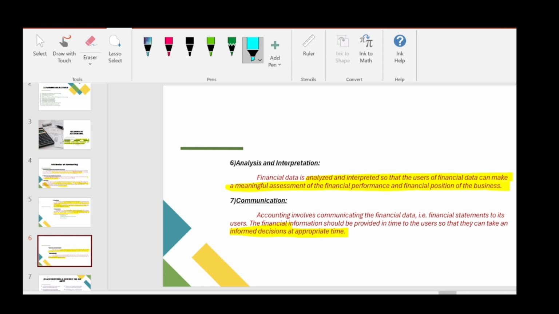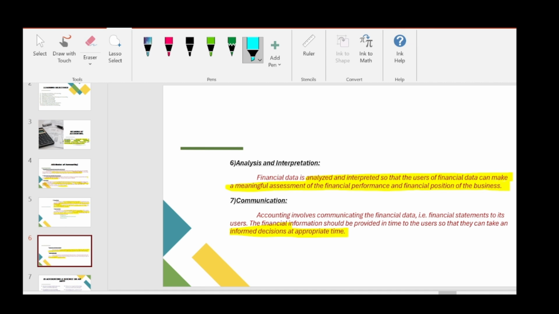After analyzing and interpreting all the financial information we collected, we will communicate it to the users of financial statements at an appropriate, correct time, so that they can take informed decisions. For example, I gave the example of a bank in the previous video.